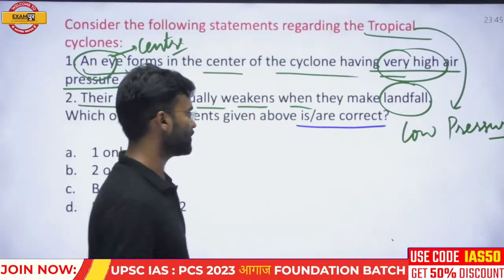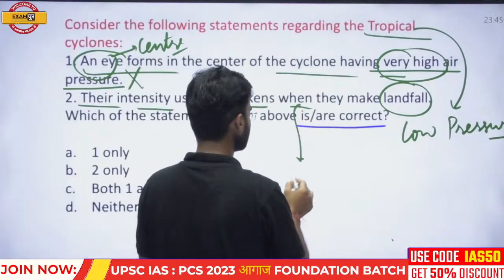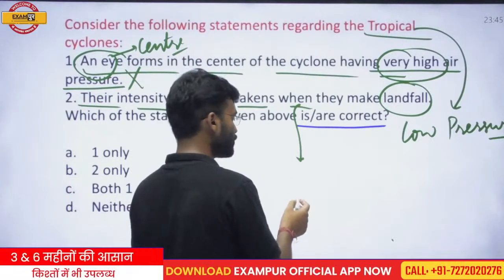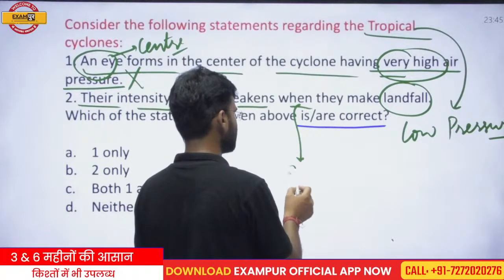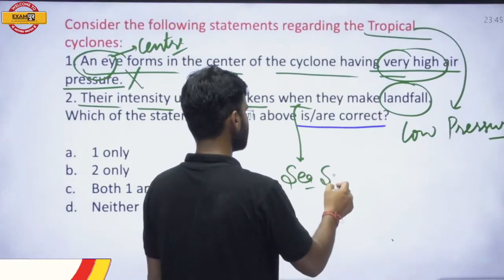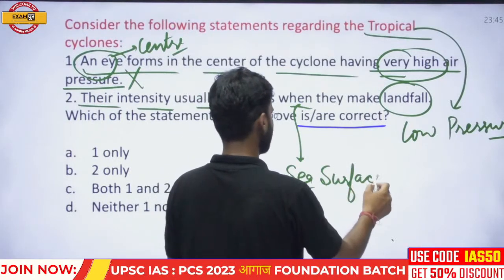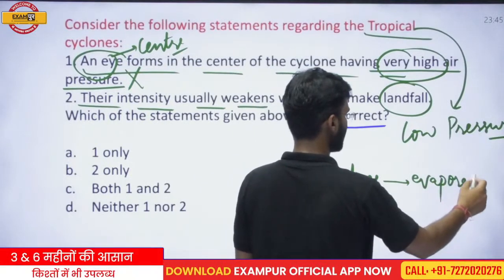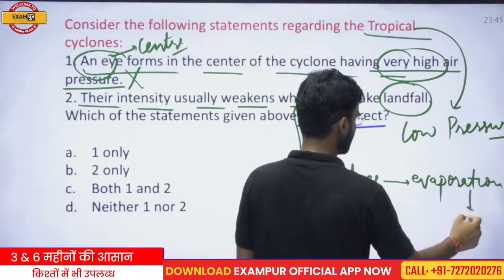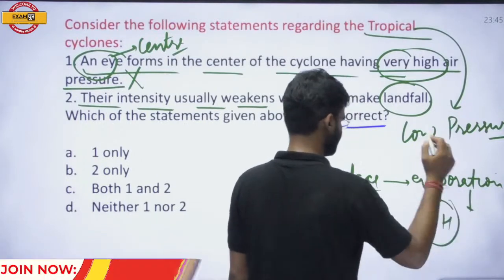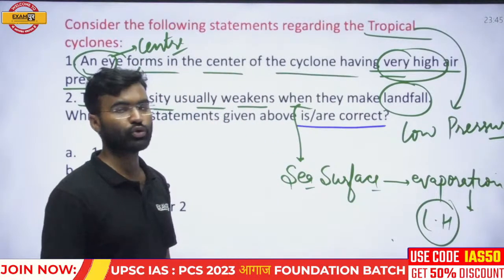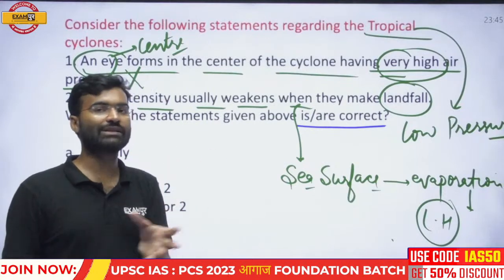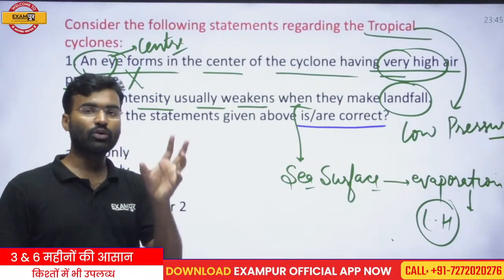And in tropical cyclones, you studied that if the cyclone is moving on the oceanic surface or the sea surface, then there is a phenomenon called evaporation taking place. And during the evaporation, the latent heat will circulate through the entire cyclonic system.